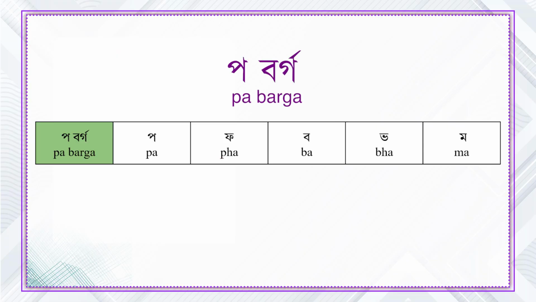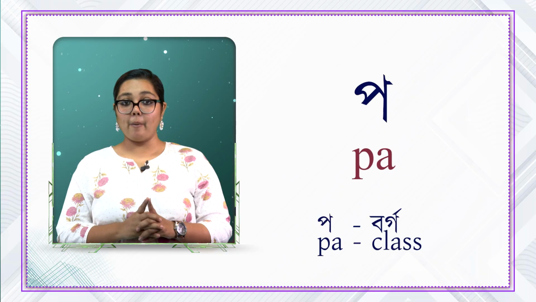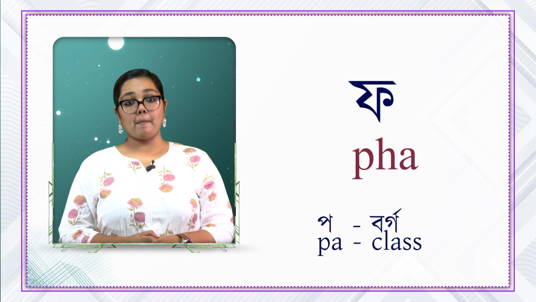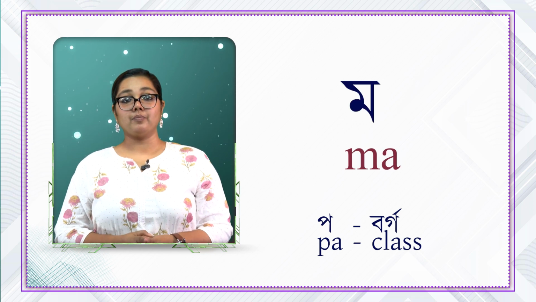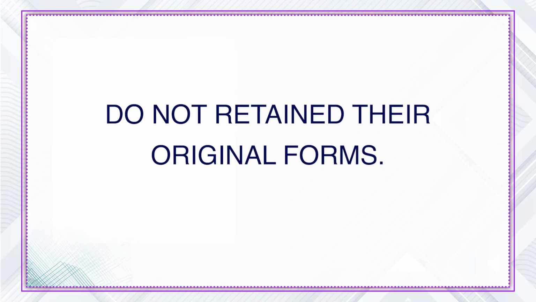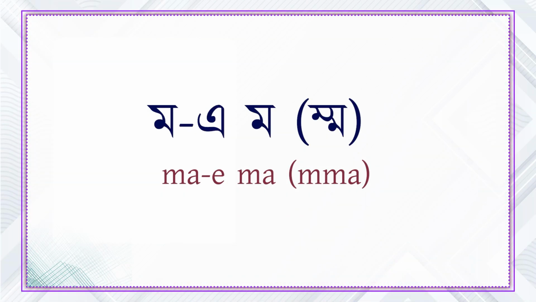Now we will discuss those clusters which belong to Po Borgo or Po class. That means Po, Fo, Bo, Bho, Mo. First, we will discuss all those clusters in which the constituents do not retain their original forms. The first cluster we have here is Moi Moi.